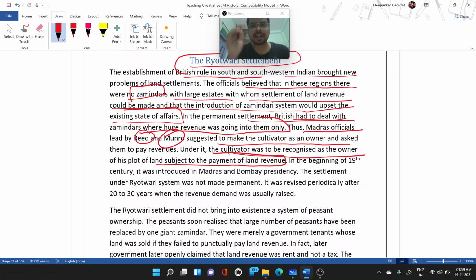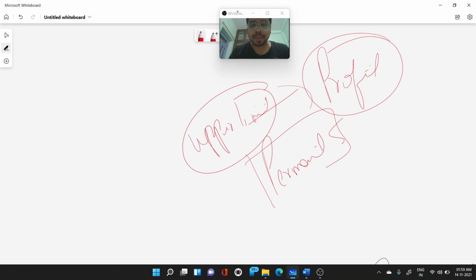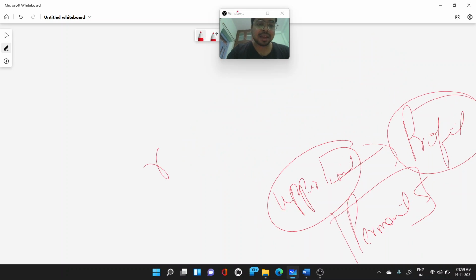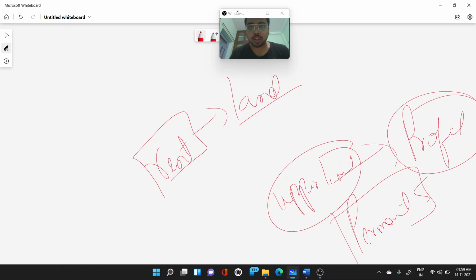Initially they said that the cultivators would be the owners of the plot, but later they declared that no, you are not the owner, you are merely paying rent to the government for cultivating the land.